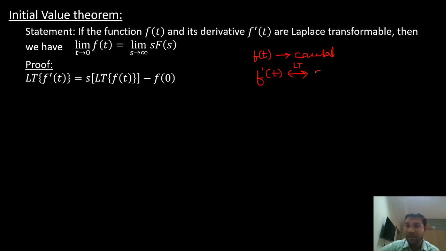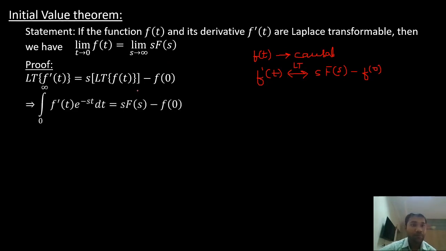What will I have? I'll have s into F of s minus f of 0, right? This is the Laplace transform pair we have seen, right? The same thing here.